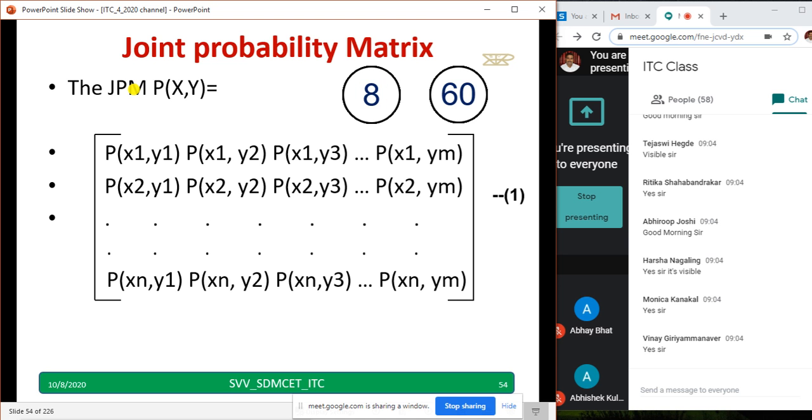The last row xn comma y1, xn comma y2, xn comma y3, up to xn comma ym. Take another 10 seconds and copy down. So let us go to the next slide.